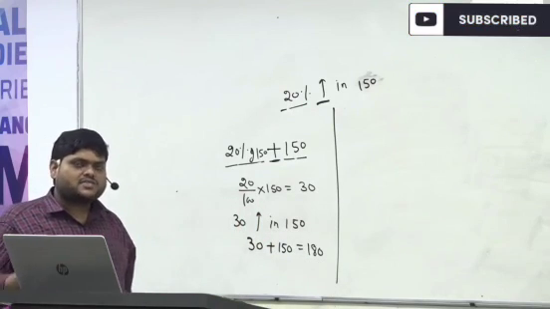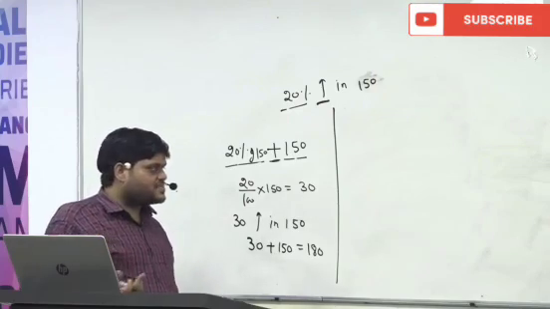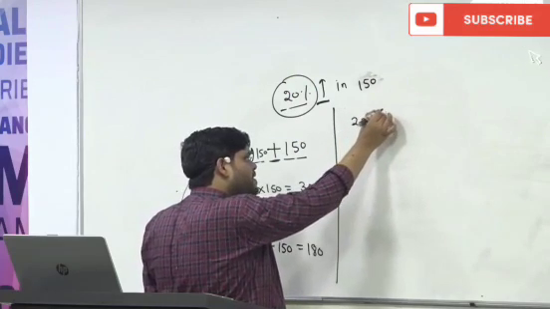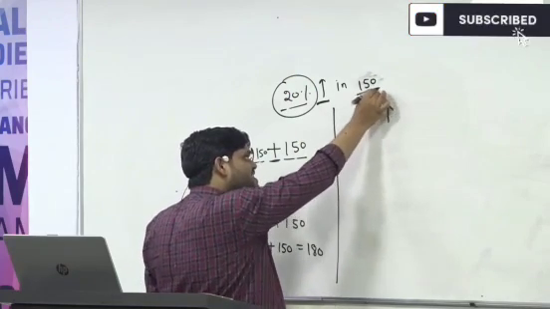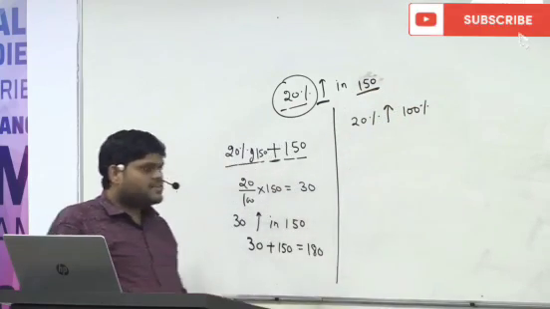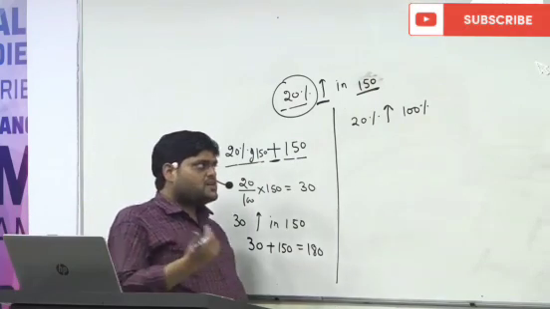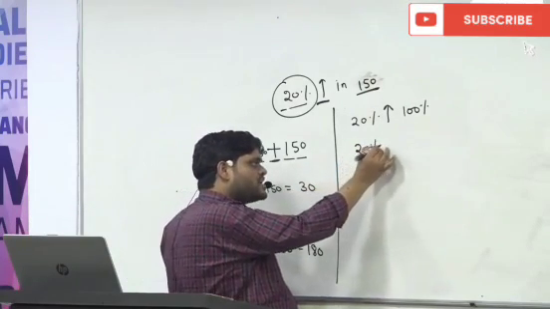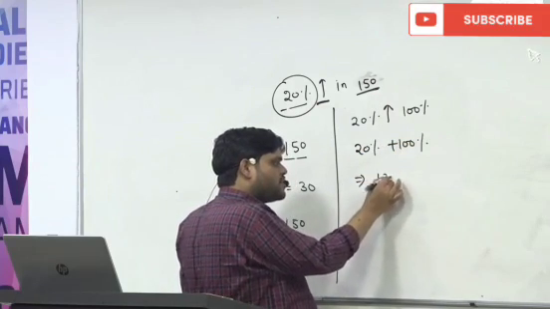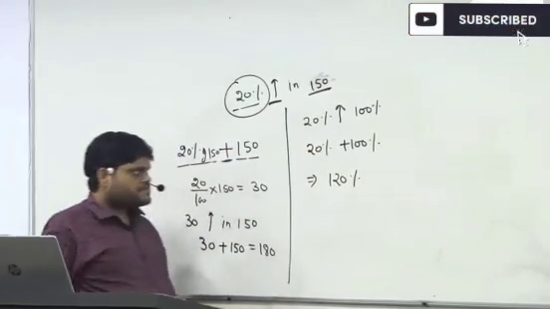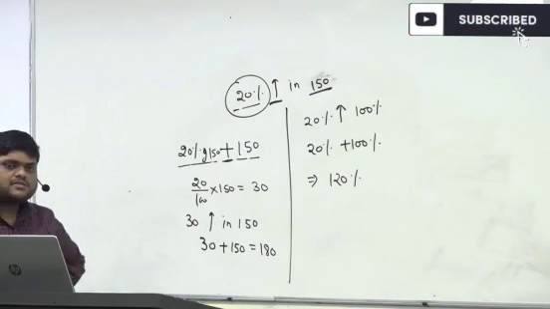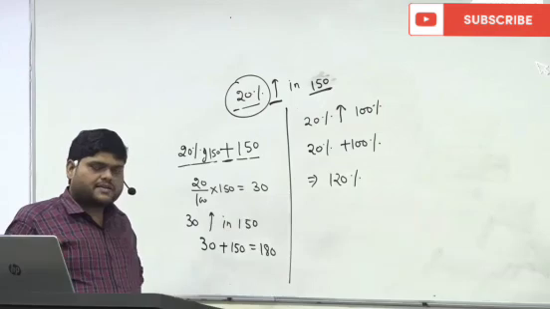Now the second way is to change both into percentage. We know that we have to increase by 20%, and the number itself is always equal to 100%. So the question becomes 20% plus 100%, which equals 120%.